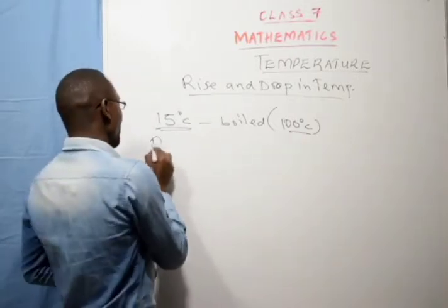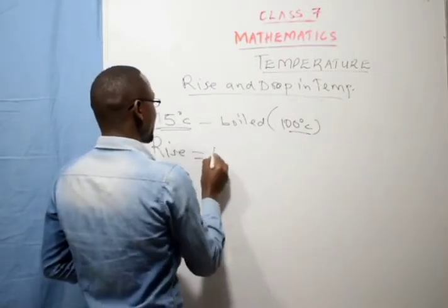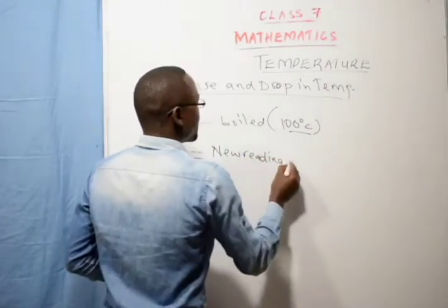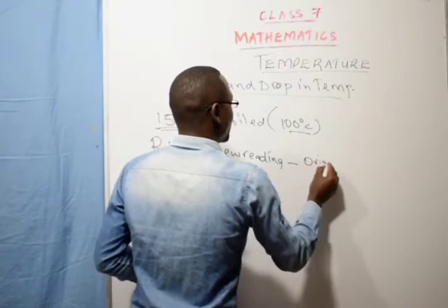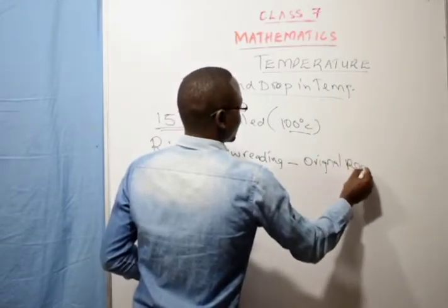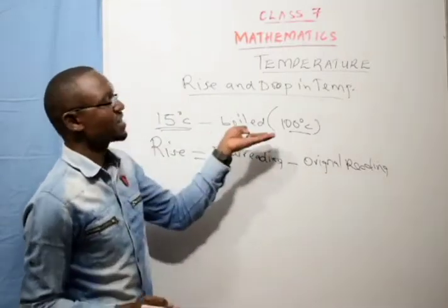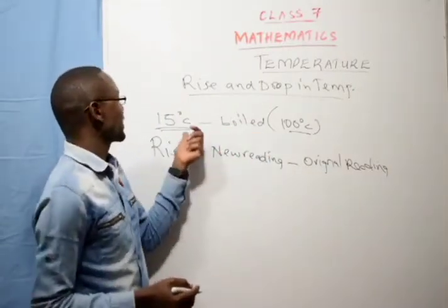So to get the temperature rise, we take the new reading minus the original reading. The new reading in the thermometer minus the original reading in the thermometer.